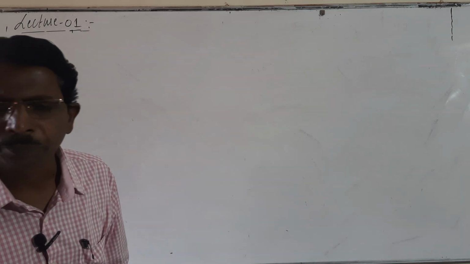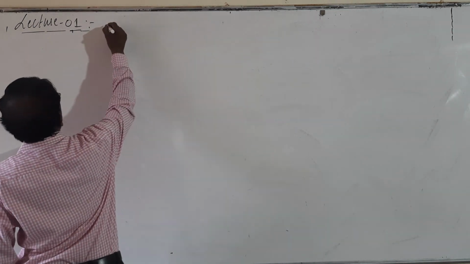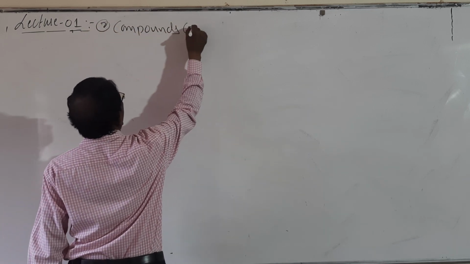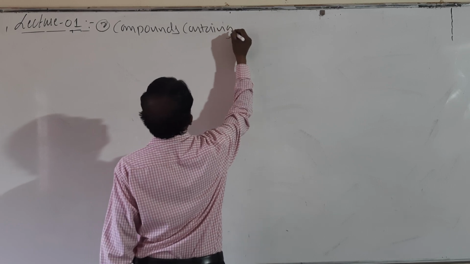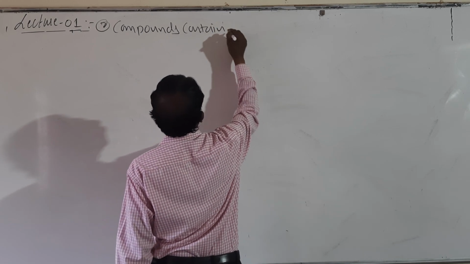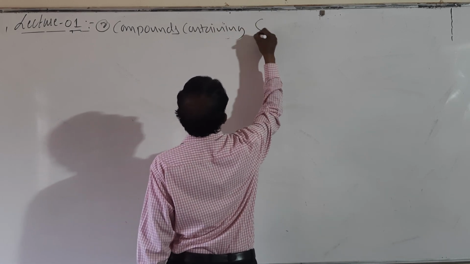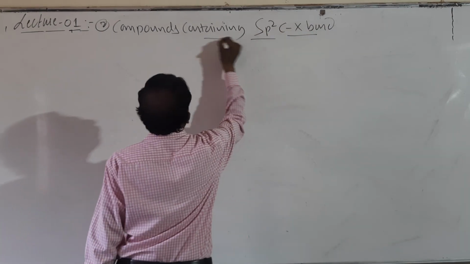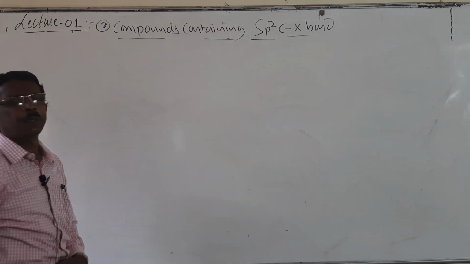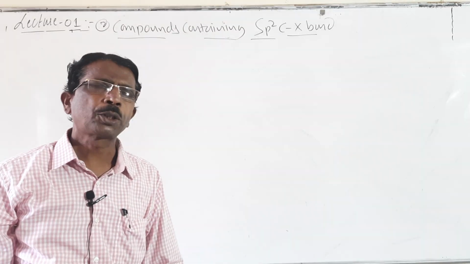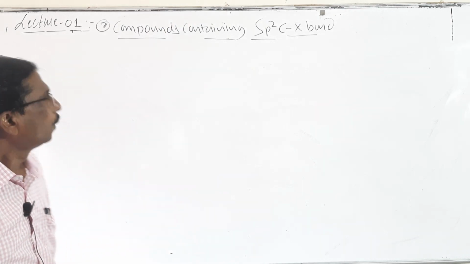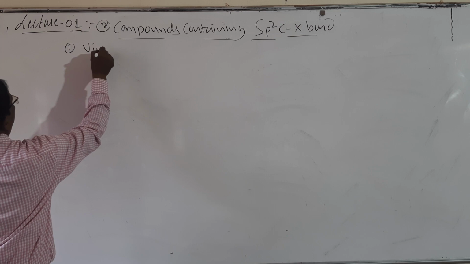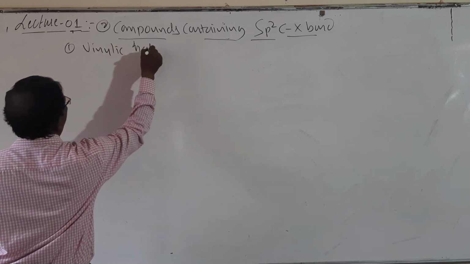Then students, second one, compounds containing sp2 C-X bond. So here the first classification is vinylic halides.